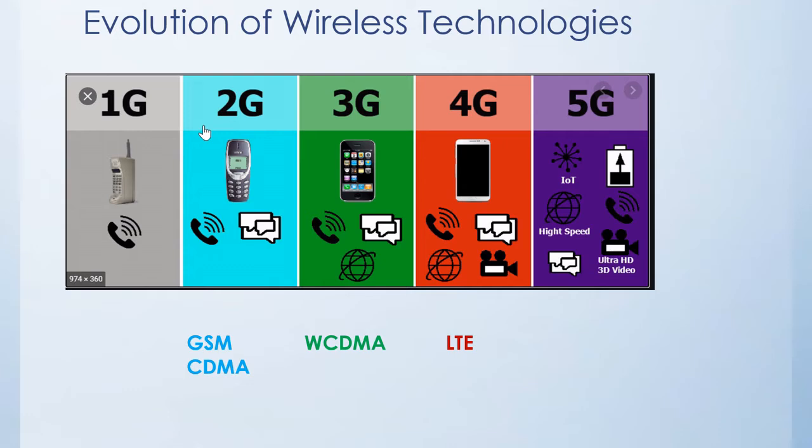Then data transfer was increased a little higher than second generation, and that was an evolution of WCDMA, which is the third generation of wireless network. And in the current day scenario, we have 4G technology, which is long-term evolution, where we have a higher data rate compared to the rest of the technologies, and the upcoming 5G technology.